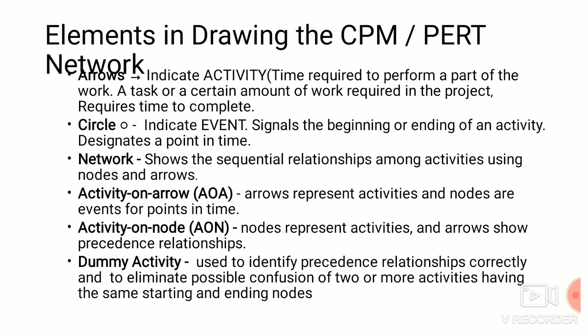In activity on arrow, the arrow represents the activity and nodes represent events, a point in time. In activity on node, the node represents the activity and the arrow shows the precedence relationship. A dummy activity is used to identify the precedence relationship correctly and to eliminate the possible confusion of 2 or more activities having the same starting and ending nodes.